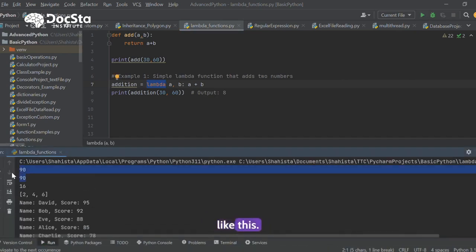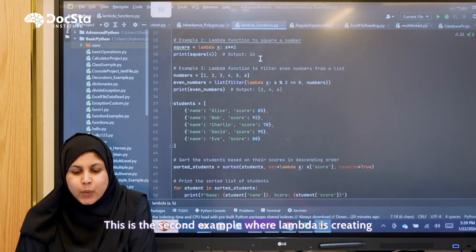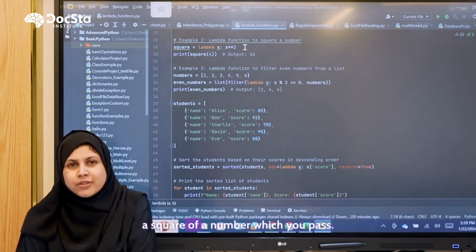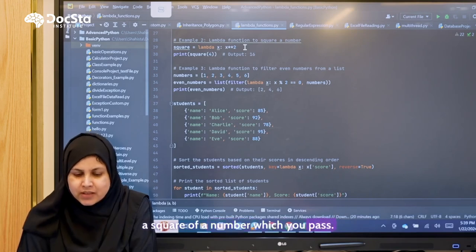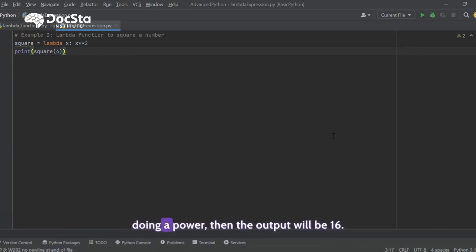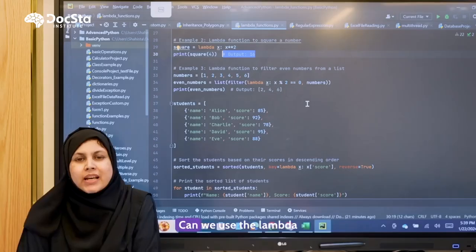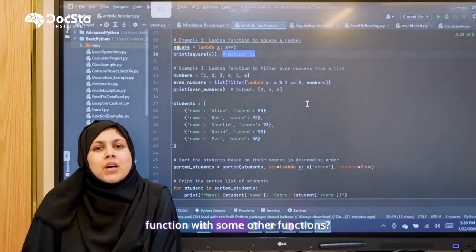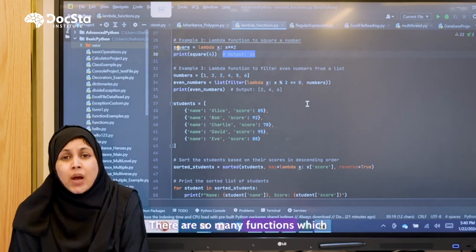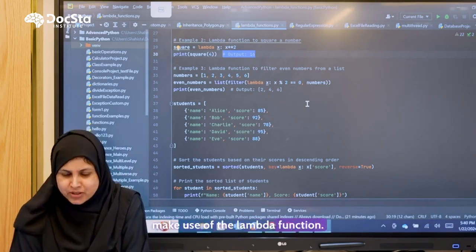Like this. This is the second example where lambda is creating a square of a number which you pass. For example, if you call square of 4, it does a power, and the output will be 16. Can we use the lambda function with some other functions? Yes, possible. There are so many functions which make use of the lambda function.